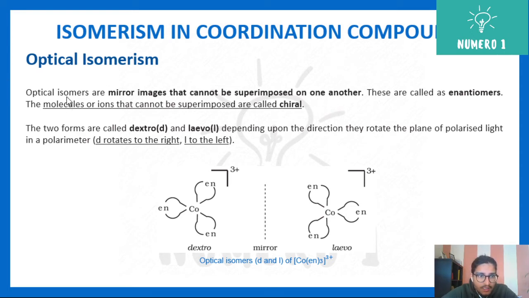These optical isomers are also called enantiomers. The central molecule or ion is actually a chiral atom. Here you can see this cobalt will become chiral, because its mirror image cannot be superimposed. There are mainly two forms, dextrorotatory and levorotatory. It depends on the direction in which they rotate plane polarized light in the polarimeter. Dextrorotatory rotates the light towards the right, and levorotatory rotates the light towards the left. So this is your dextro form, this is your levo form.